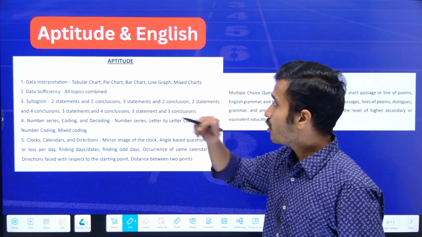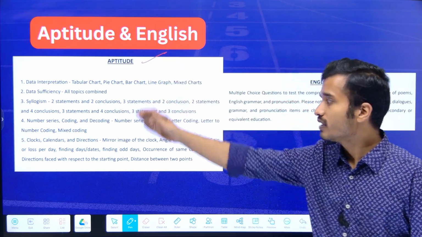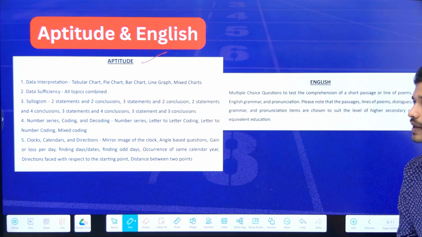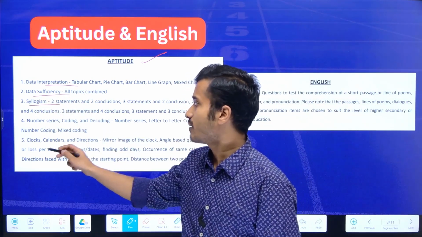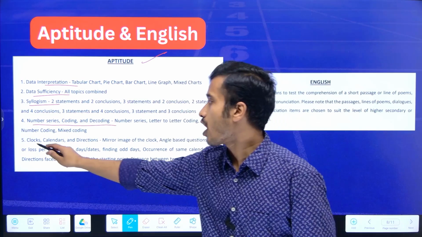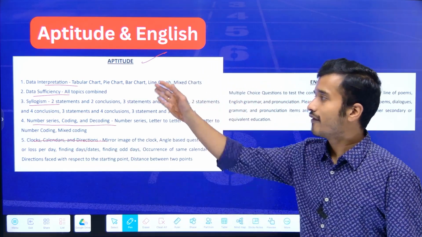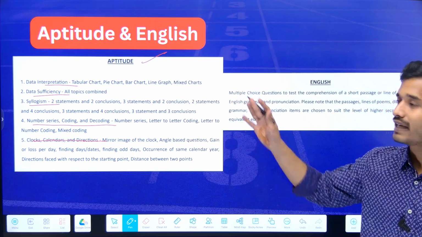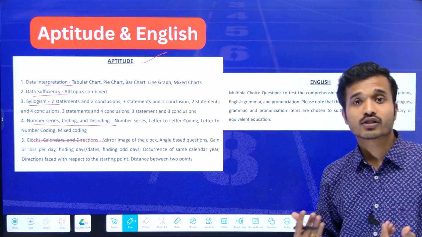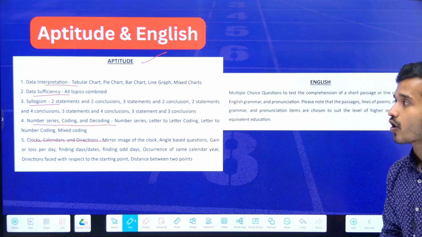So first, if we look into the aptitude section in the brochure, these topics have been given. First one is data interpretation, data sufficiency, syllogism, number series, coding and decoding, clock, calendar, and direction. If you search these topics, you will get the relevant theory, like what type of questions are being asked in such topics.